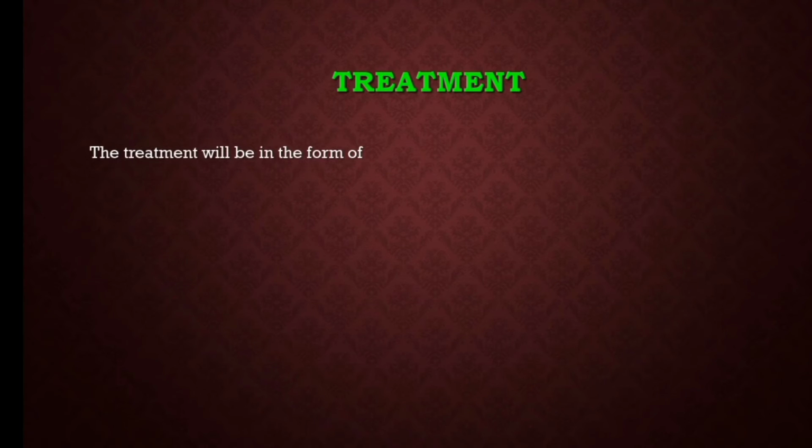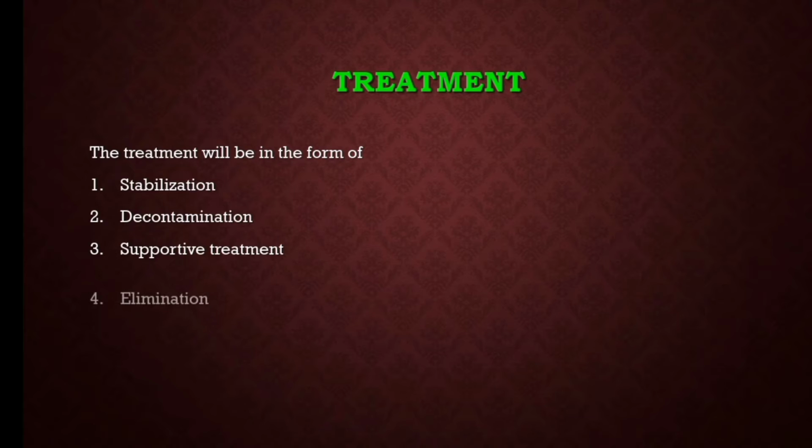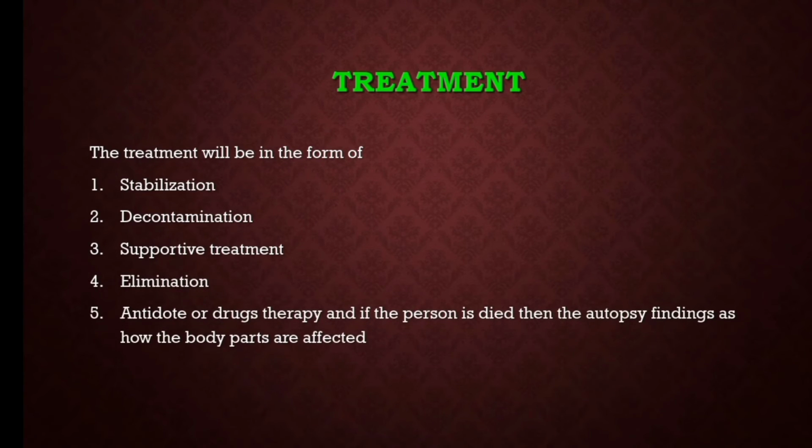Now coming to the treatment. Coming to any kind of poisoning, whether metal poisoning or drug-related poisoning, the treatment will be in this form: first stabilizing the patient, next decontamination, supportive treatment, elimination, and antidote or any kind of drug therapy. So these are the antidote and drug therapy if the poisoning is at a higher level. What are the antidotes or drug therapy that we should give? And if the person unfortunately dies, then the autopsy findings show how the body parts are affected by this poisoning.